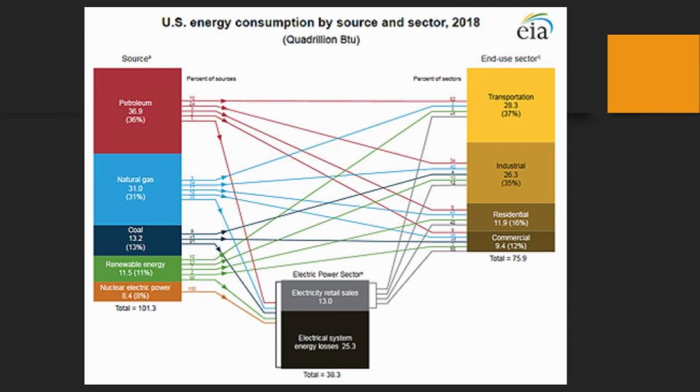This is U.S. energy consumption by source and sector, 2018. As you can see, the transportation, industrial, and electric power sectors consume a lot of energy. They consume a lot of these fossil fuels. So in order to have a sustainable society, you need to renovate or innovate these sectors in order for them to use less energy and move away from fossil fuels. You need to be able to change those sectors.